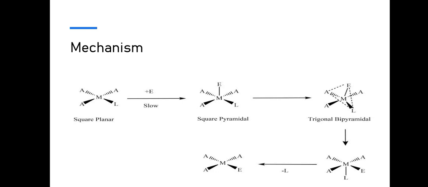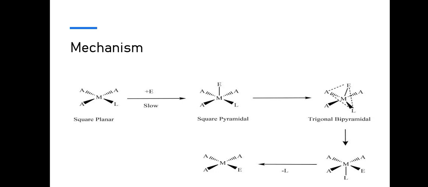It is usually the slow step, and we find a square pyramidal geometry when an entering group is attached to the central metal atom. After that, we find a trigonal bipyramidal shape due to rearrangement of ligands in equatorial and axial positions. After that we find a complex where the leaving group leaves. At the end we find a square planar complex.